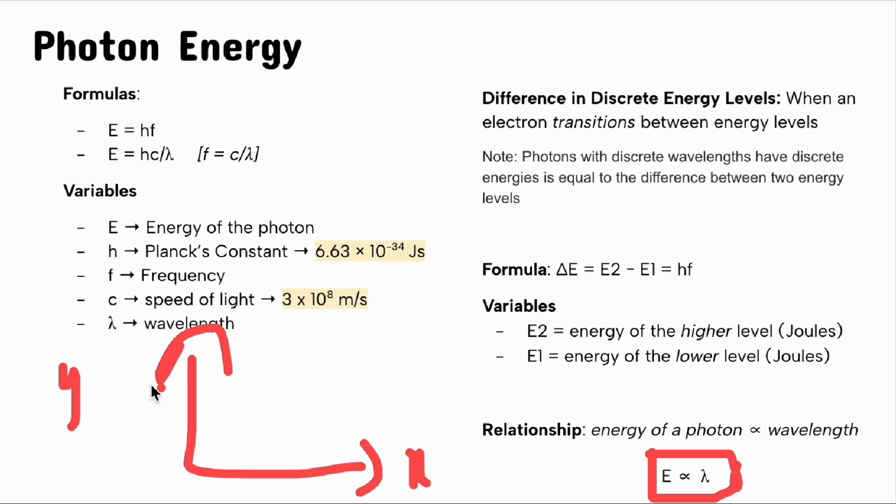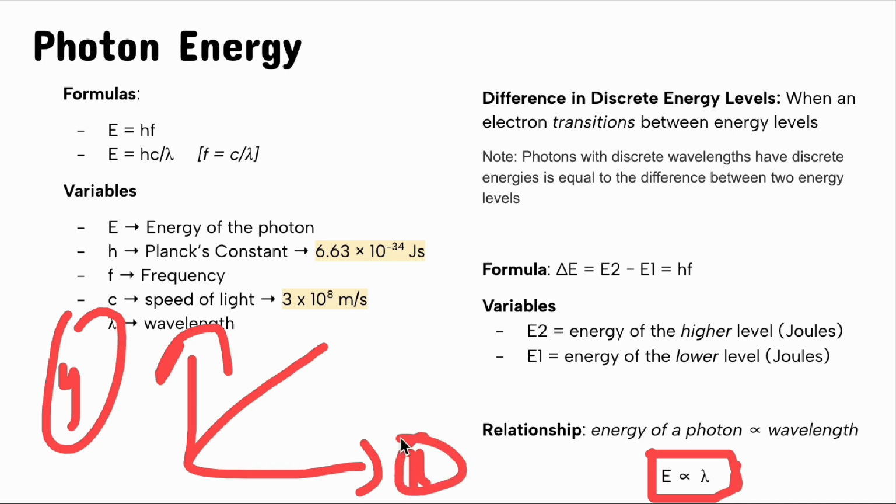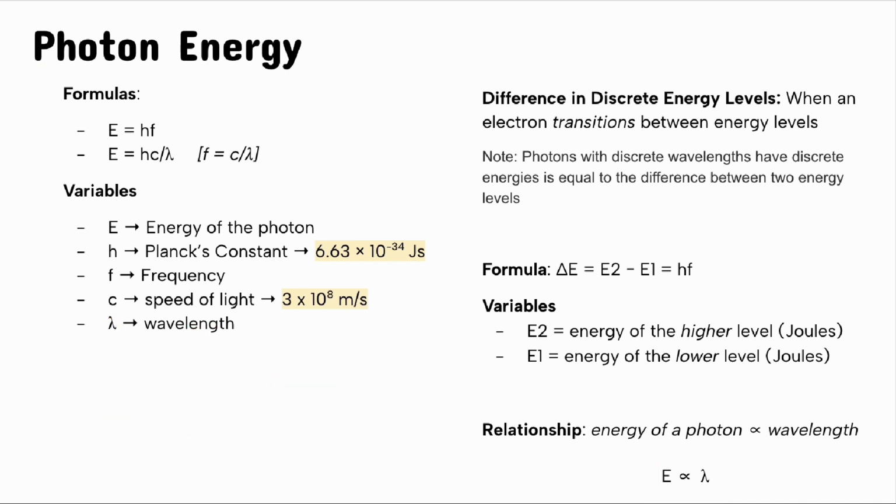So let's say y is energy, x is wavelength. Just making this up, so don't take this literally. So if this is a linear relationship, and if they asked you, okay, what exactly is the relationship between energy and the wavelength, then you just have to say, yeah, it's a positive relation. However, they won't ask you this directly.